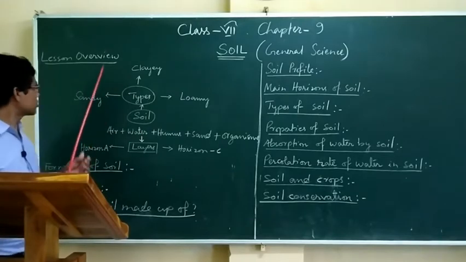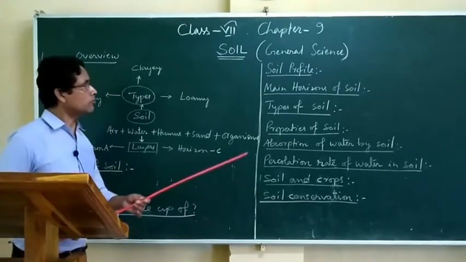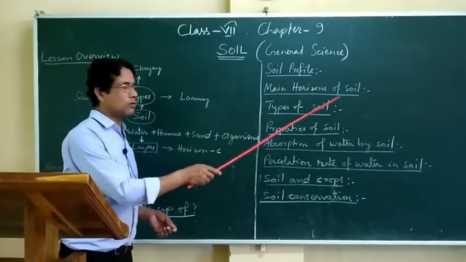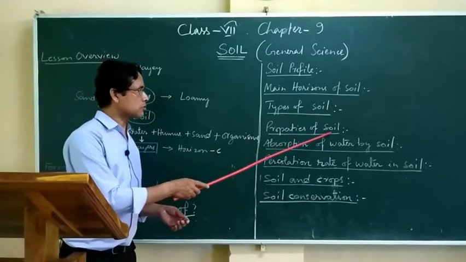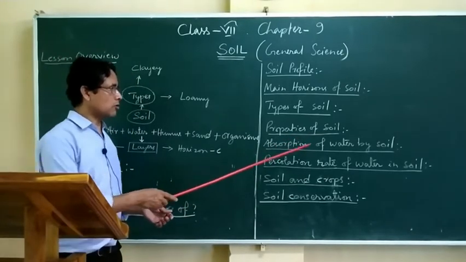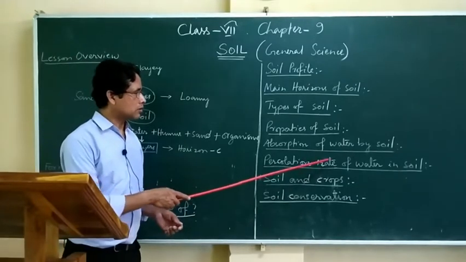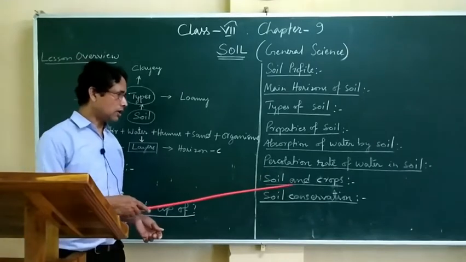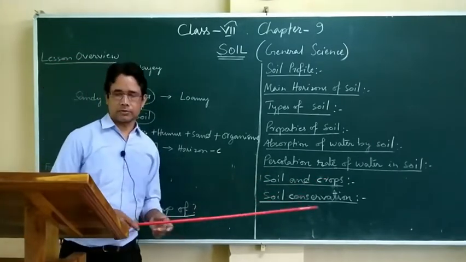The main headings which we have written: formation of soil, weathering, what is soil made up of, soil profile, main horizons of soil, types of soil, properties of soil, absorption of water by soil, percolation rate of water in soil, soil and crops, and then soil conservation.